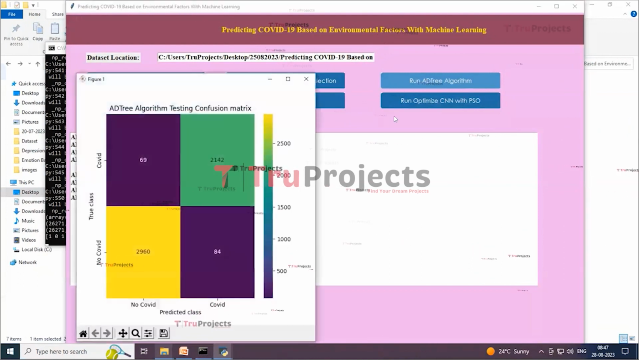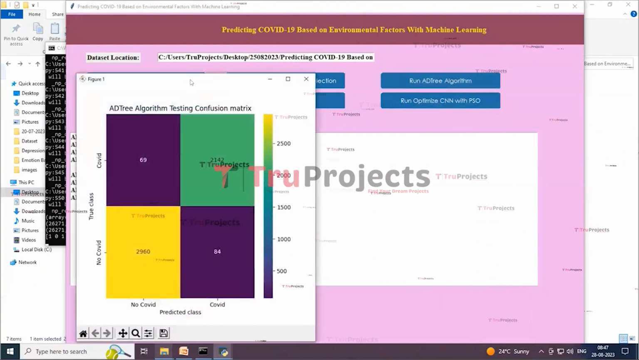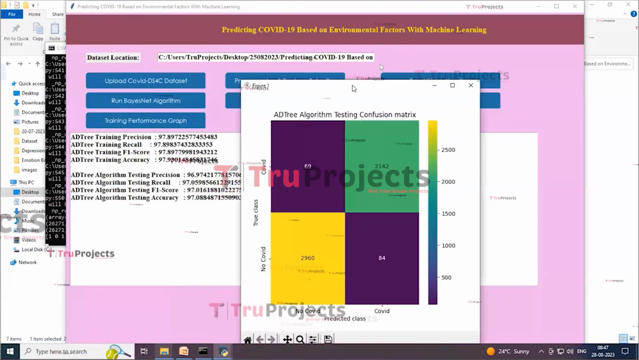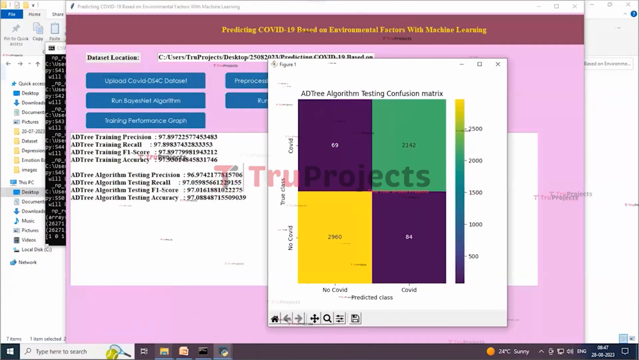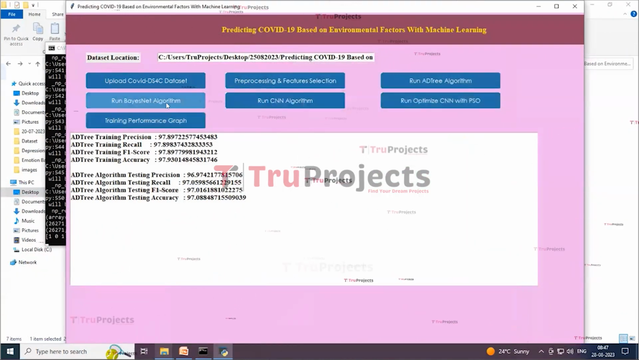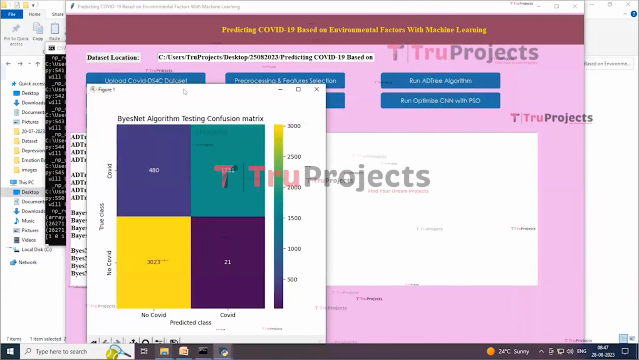So here you can see that AD tree, here we got 97% training and testing accuracy, and in confusion matrix graph we can see 2905 records are correctly predicted and 80 are wrongly predicted, and this 80 must be reduced to consider as better algorithm. So now closing this graph. Now click on run BaseNight algorithm button to train BaseNight and for getting the output.